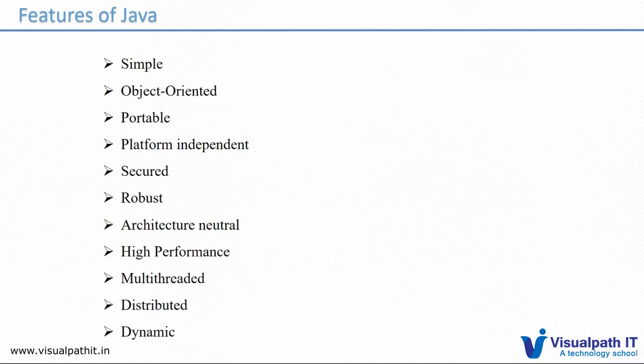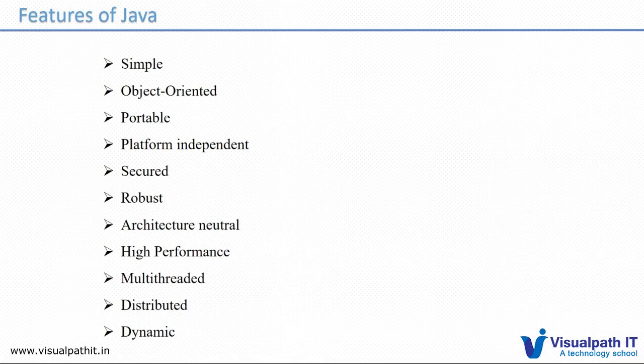The performance is high compared to structured programming languages like C or C++? No, it will be lesser actually. C or C++ will perform better because they run directly on the OS. But when I say Java is high performance, it's compared to other programming languages like .NET or PHP. These kinds of languages give better performance with Java.